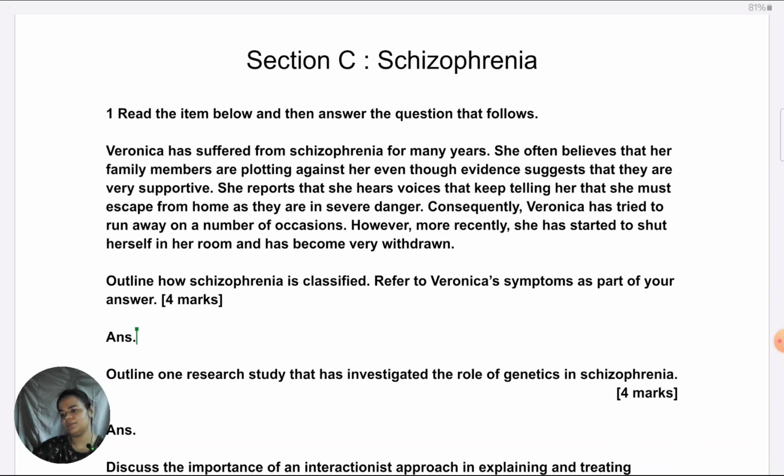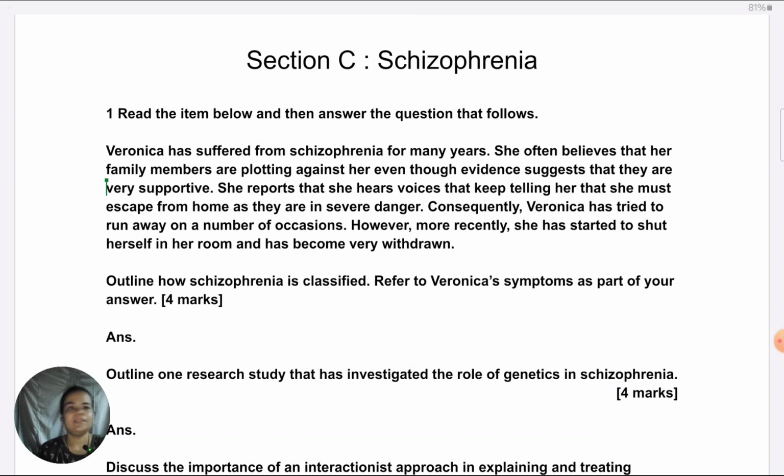Okay, let's begin with the first predicted question. I'll just read it out. This one is from the classification of schizophrenia. There's been a lot in the past papers from the reliability and validity of classification. Full length answers have been asked from there. That is why the expectation is that this time it will go into a shorter question.